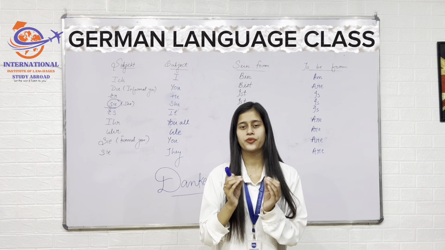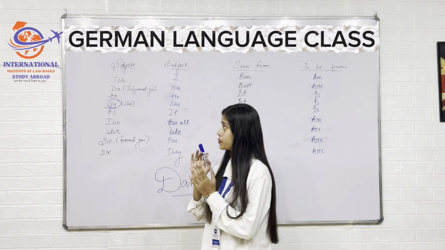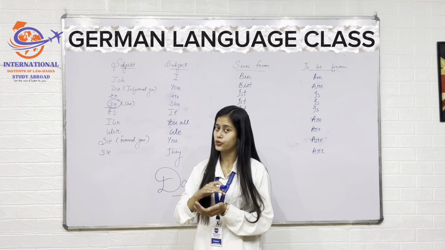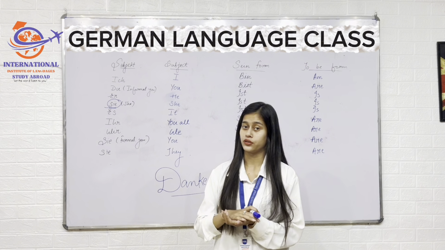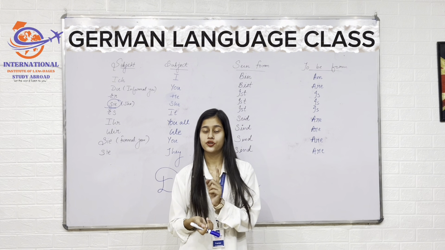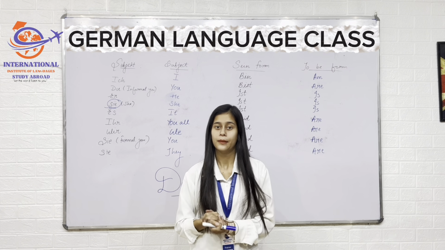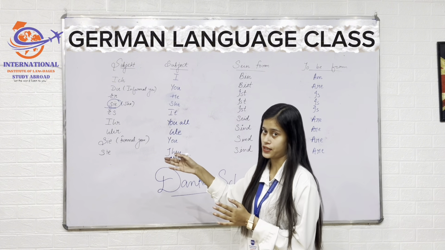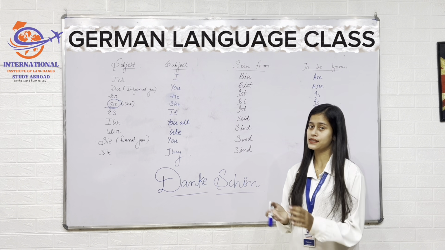Now you must be having a question: if we say sie for she, sie for you formal and sie for they as well, how will we differentiate between these three? That I would surely let you know in the next part. But for today we are covering the subject and the sein form. Now what is sein form?